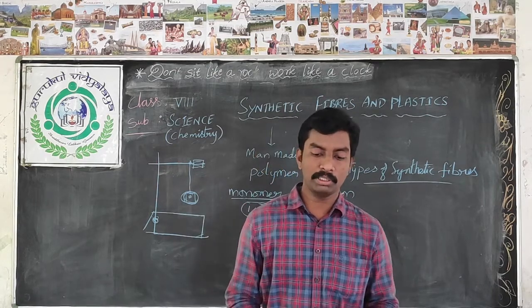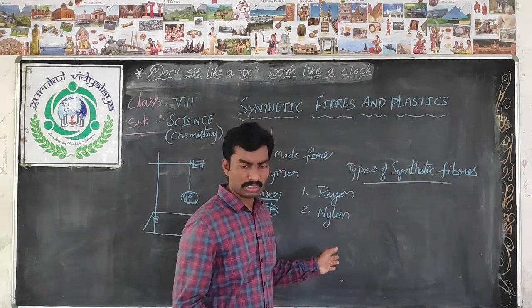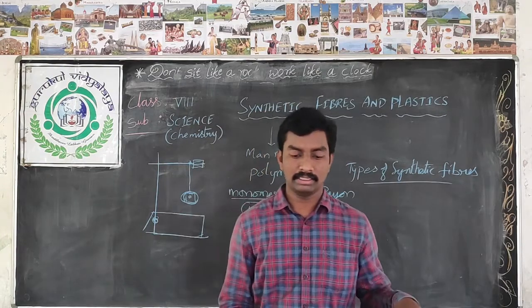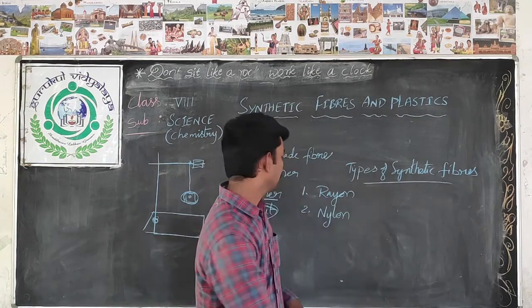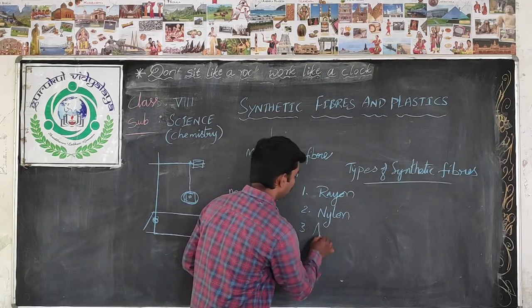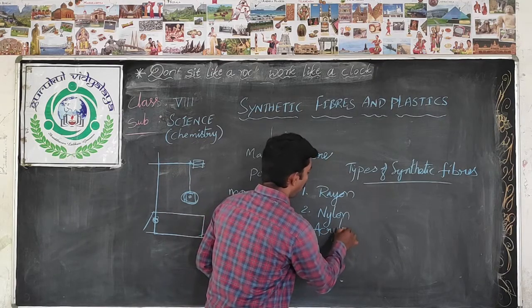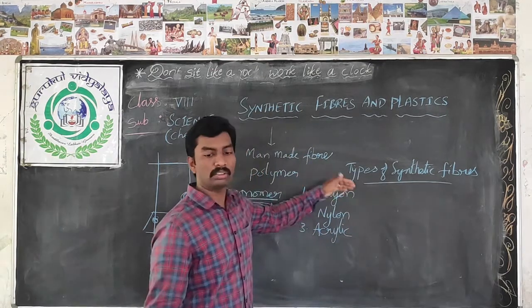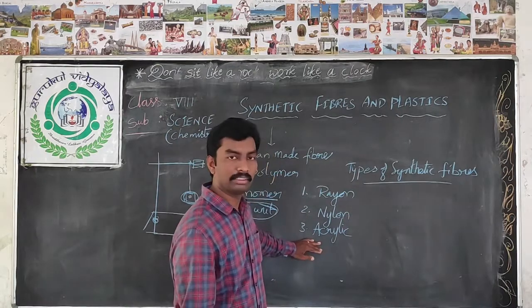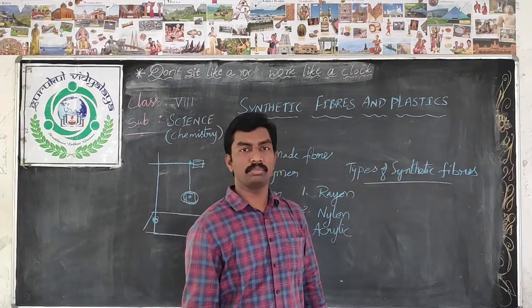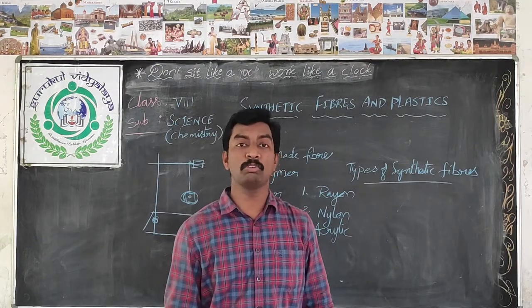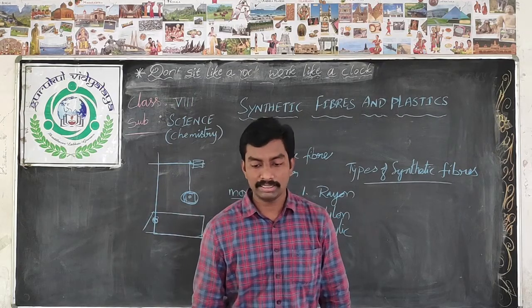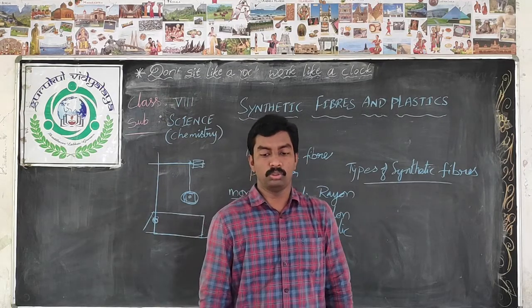Okay children, now coming to the third one, that is acrylic. Nylon and acrylic. So acrylic we can call artificial wool. Why?